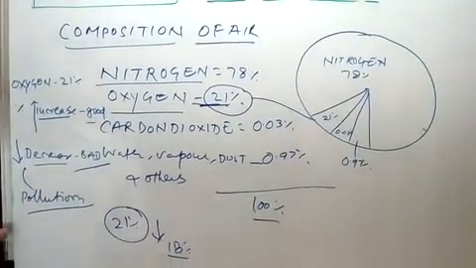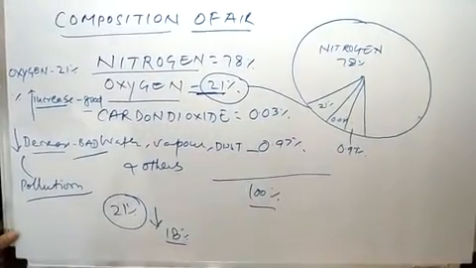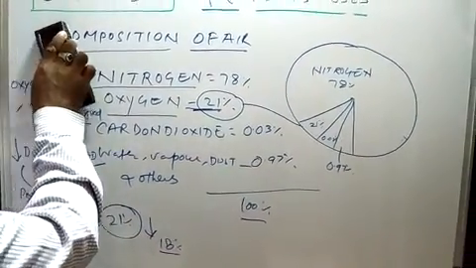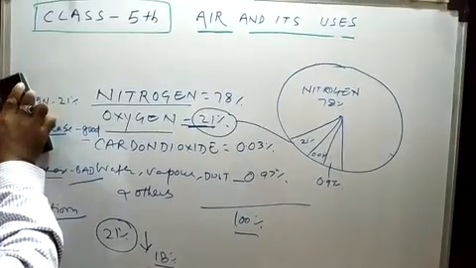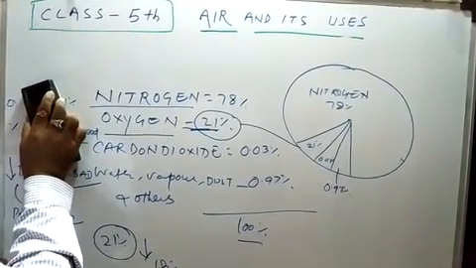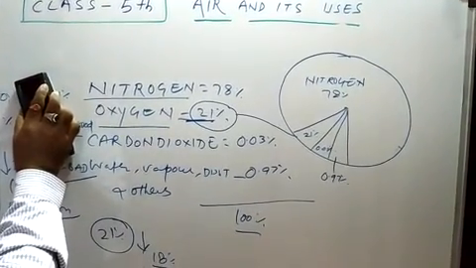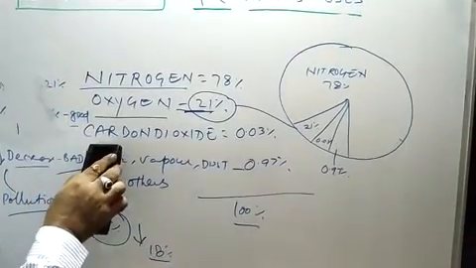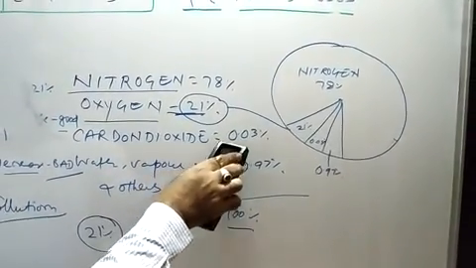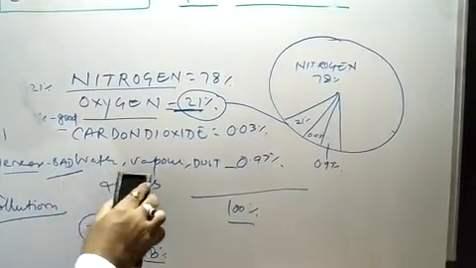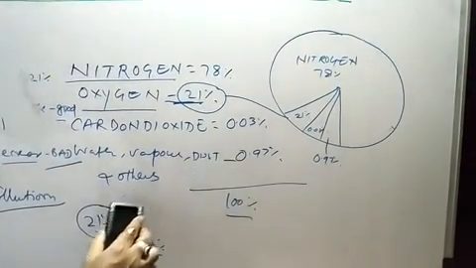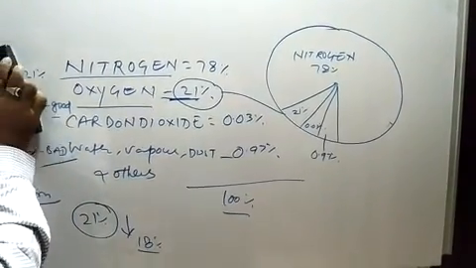This is also very important. Composition of air: nitrogen 78%, oxygen 21%, carbon dioxide 0.03%, water vapor, dust and others 0.97%.